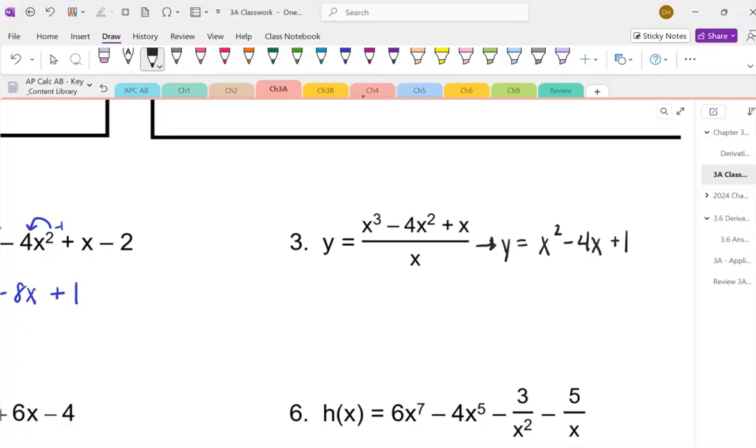Another notation that we could write to represent that we just took the derivative, we could say dy over dx equals. So this is one of our notations in the box on the front of your classwork packet. And we're going to go ahead and take the exponent, multiply it to the front, and subtract 1. Take the exponent, multiply it to the front, subtract 1. And then the derivative of a constant is just 0.